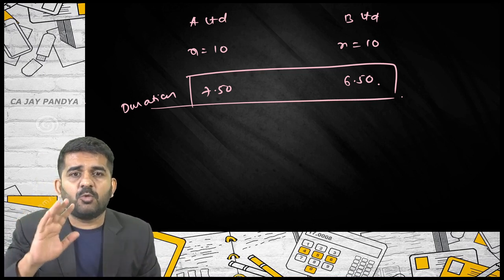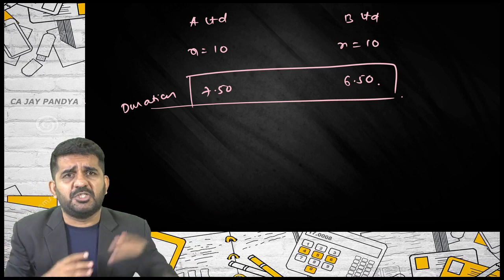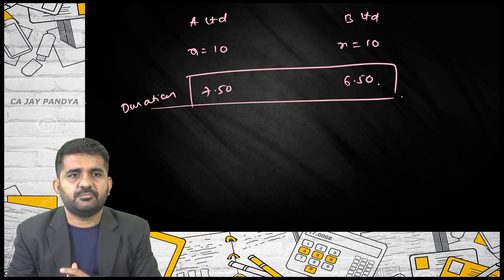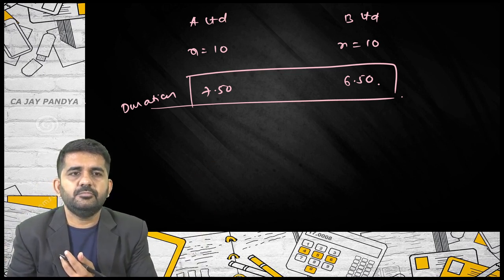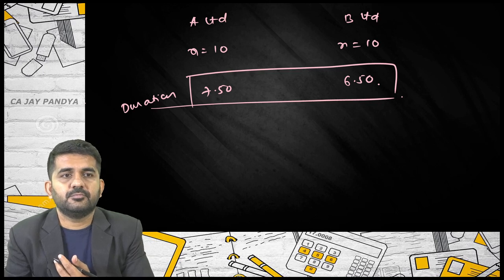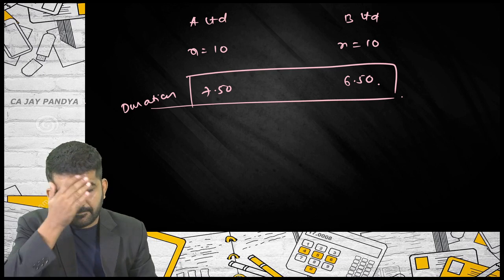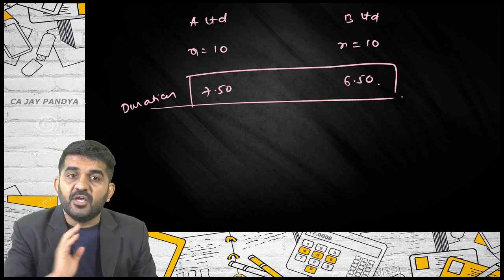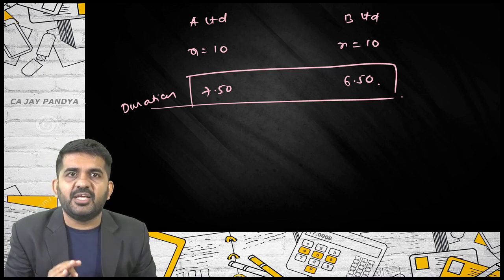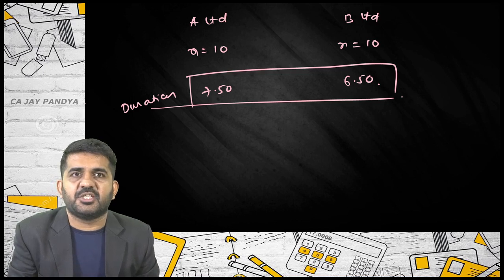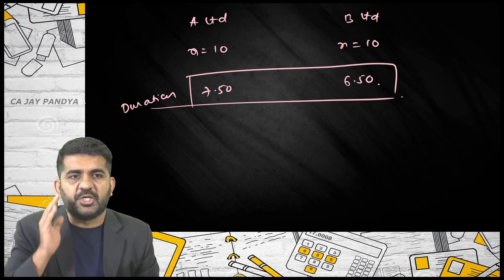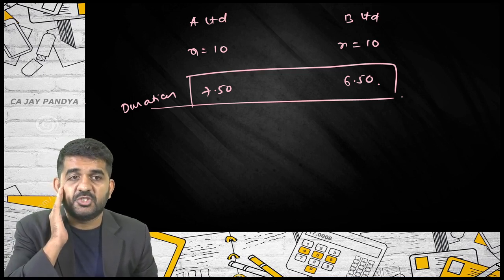Say first the bond was maturing in 5 years, now due to some reason it is maturing after 10 years. If the maturity period of bond increases, other things remaining same, what will happen to duration?